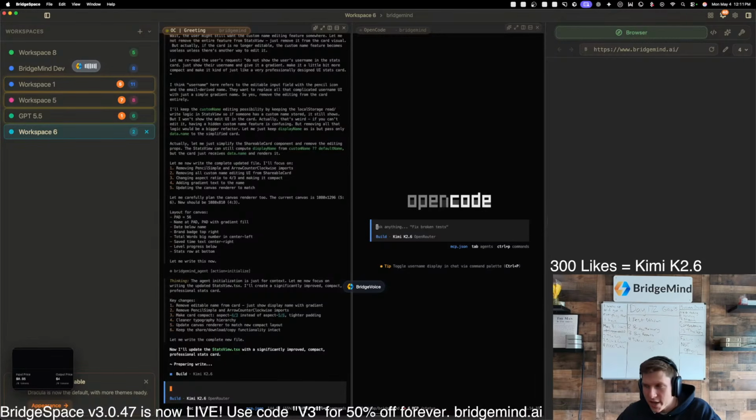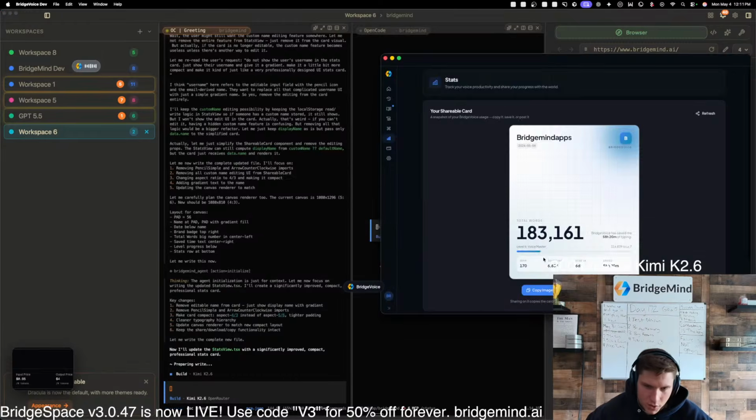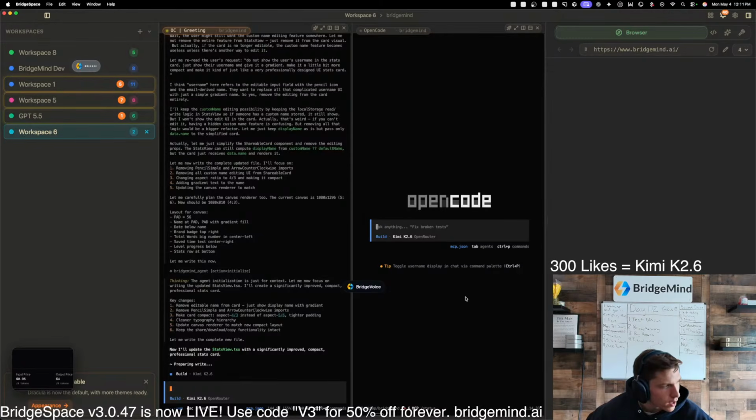I've spent 42 cents and it's taken quite a while to get to the output here. And it's 55% of the way through its context window. The context window of Kimi K 2.6 is only like, what, 232,000 or something like that, 256. And yeah, it's just not great. Context windows at this point are very important. If you have a model with a context window of only like 250,000, you're just not going to compete with a model that has a context window of 1 million, because you're going to be having to continuously compact.